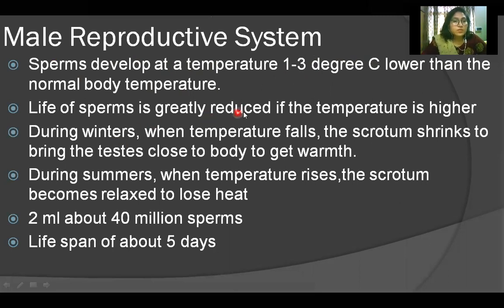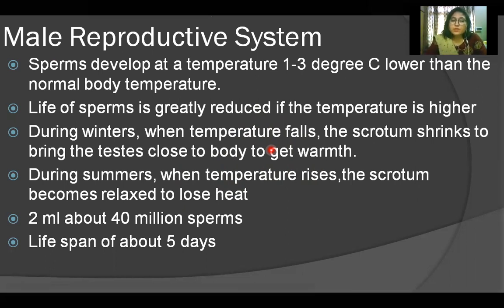The life of sperms is greatly reduced if the temperature is higher, and during winters when temperature falls, the scrotum shrinks to bring the testes close to the body to get warmed, and during summers when temperature rises, the scrotum becomes relaxed to lose heat. So this is the function of the scrotum. It acts as a thermoregulator and provides the optimum temperature that is required for the production of the sperms. And there are two words here, one is semen and the other is sperms. Semen is a fluid which contains sperms.